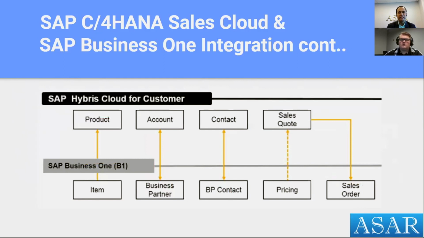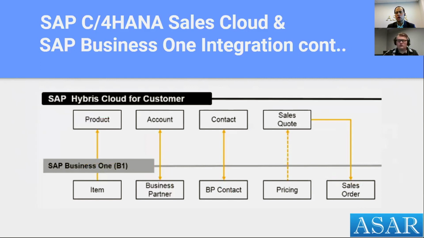You do have the option of updating that price. Suppose there's some manual condition or some manual discount you want to add on the Sales Cloud side. You have the option to enable that. Again, you can control that through the configuration, whether you want to allow that or not. And then after you have requested external pricing from Business One in your sales quote in Sales Cloud, you have an option of submitting that sales quote. What that means is that you are approving that quote to be replicated to SAP Business One. And then in that case, there is a follow-up sales order created in SAP Business One with a reference to the sales quote in Sales Cloud.